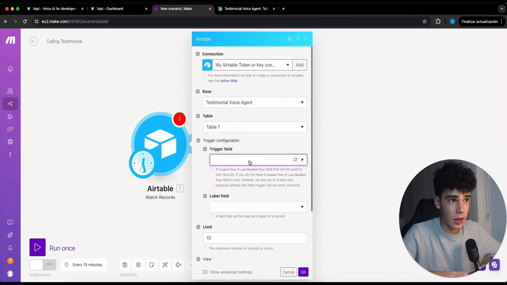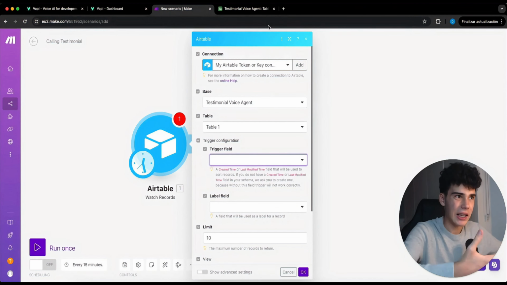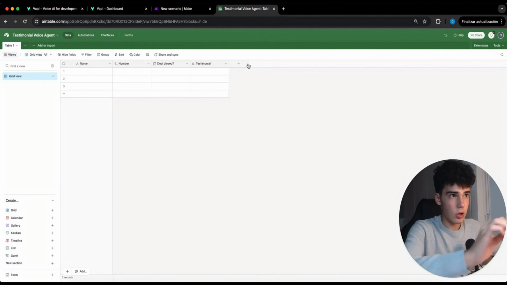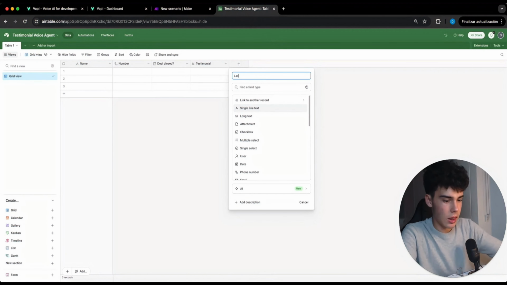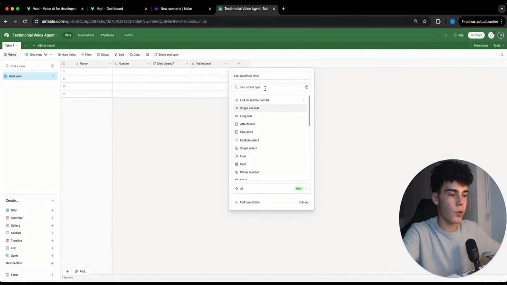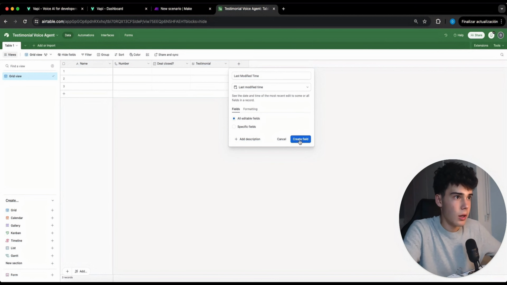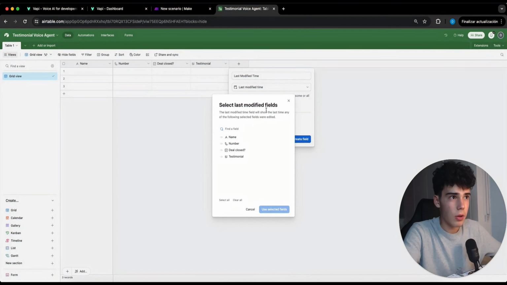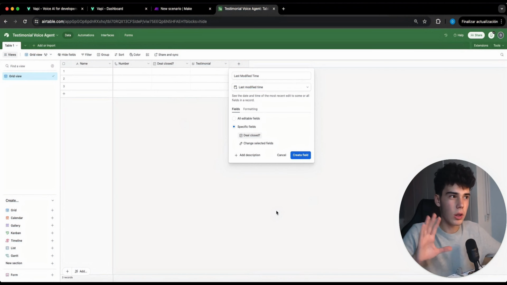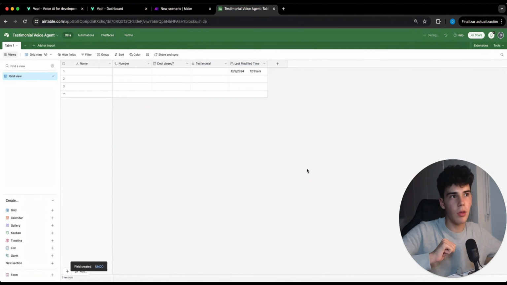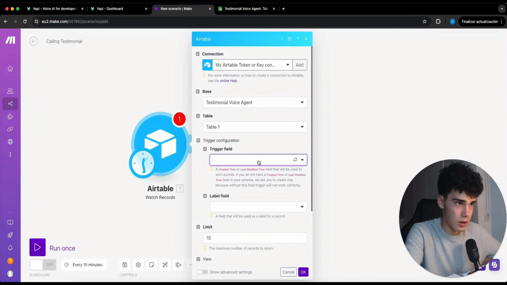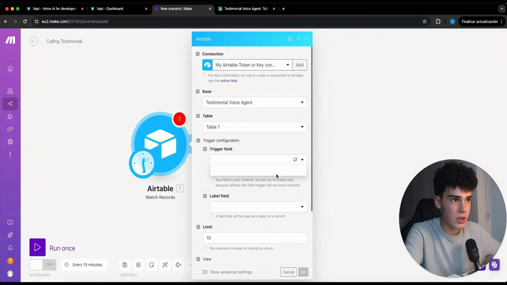Then, as you can see, we have to add a last modified time. That's why we are gonna come here and add a last modified time, because we're gonna need it to trigger this scenario. So, last modified time, click on create field. Well, probably we're gonna click on deal closed. We only want to select the deal closed one so that we only trigger when the last modified time is there. Let's click here and refresh this.